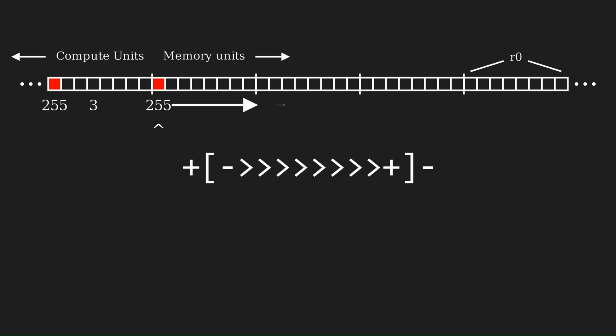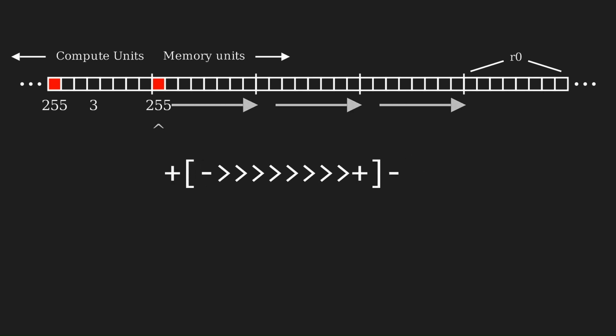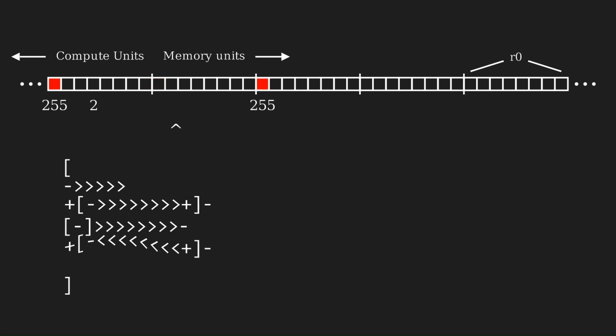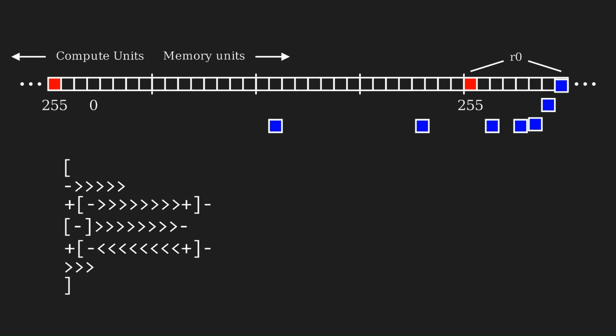Now we know the marker has to shift forward by 3 more units to get to R0. With the glider, we can repeatedly decrement, glide, shift the marker forward, and then glide back. Once this query cell decrements all the way to 0, we know that the marker is at the desired memory unit. Now it's just a matter of gliding some more to copy the memory unit's value back to the compute unit so we can use it. Setting the value of a memory unit is also just a similar process.